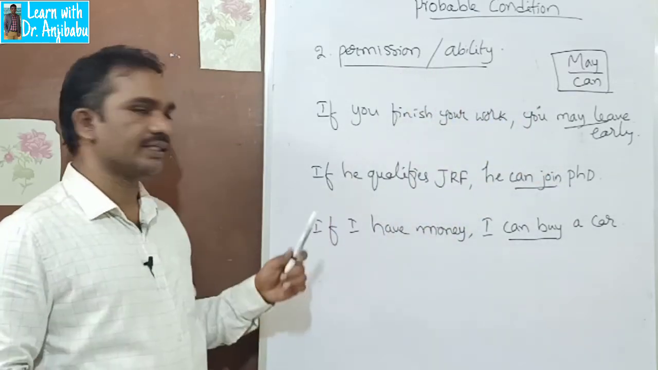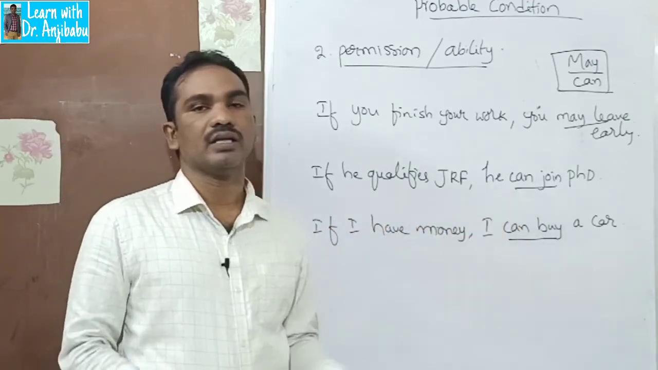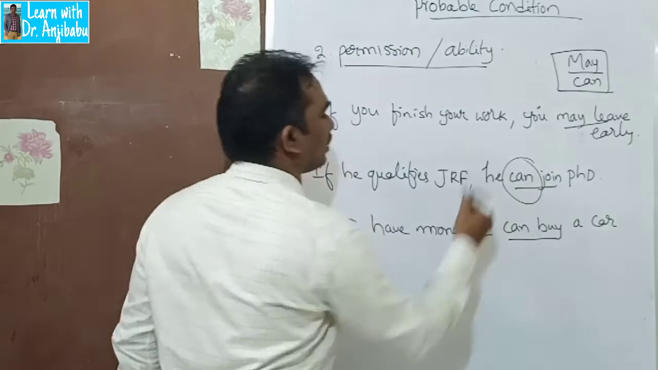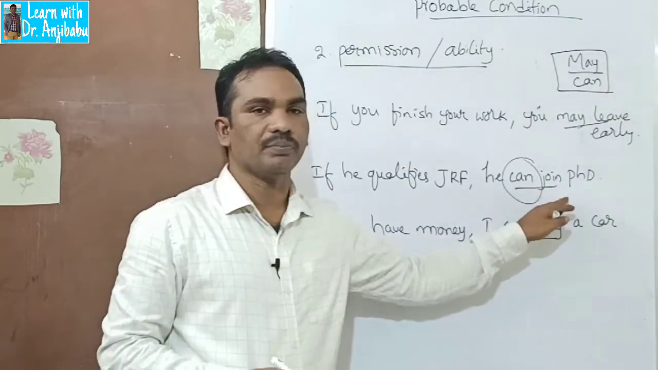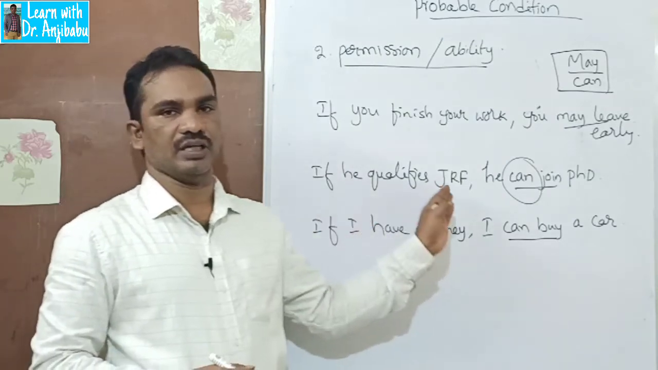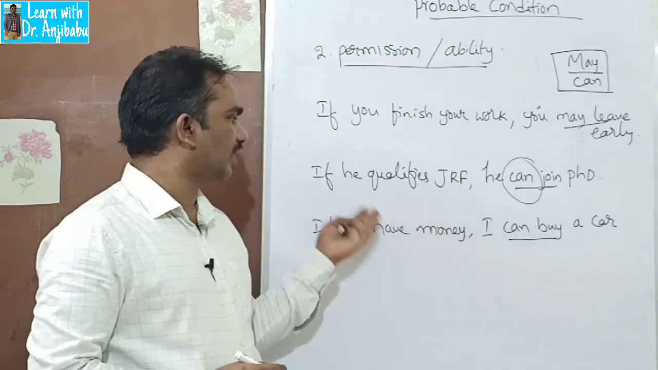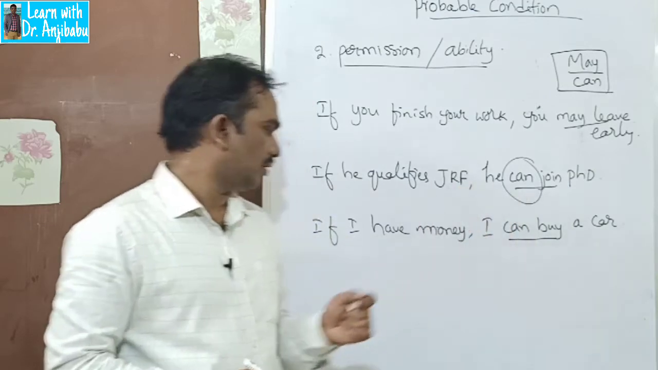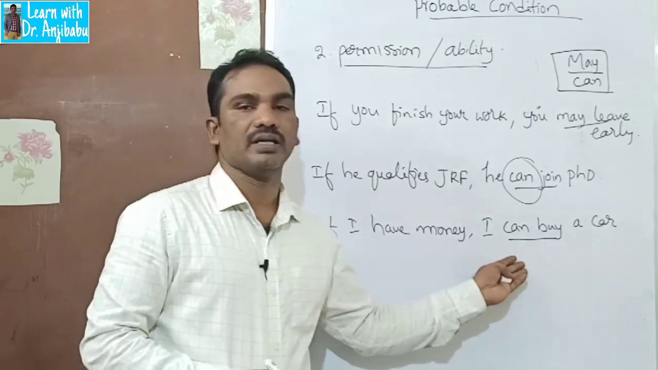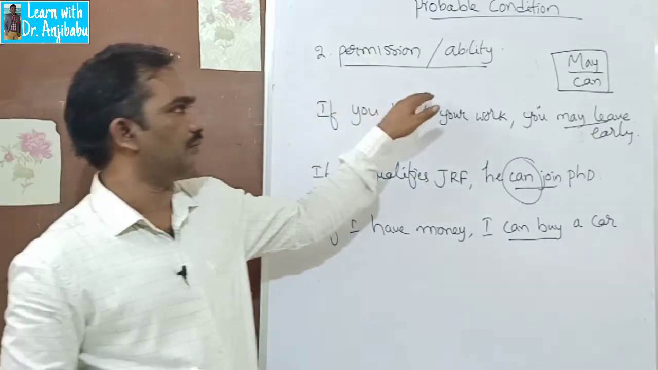The next example is, if he qualifies JRF, he can join PhD. Here it's talking about ability. He can join PhD. JRF is an exam, a UGC exam. So if he qualifies JRF, he can join PhD. The next example is, if I have money, I can buy a car. So this is the second usage. It talks about permission and ability.